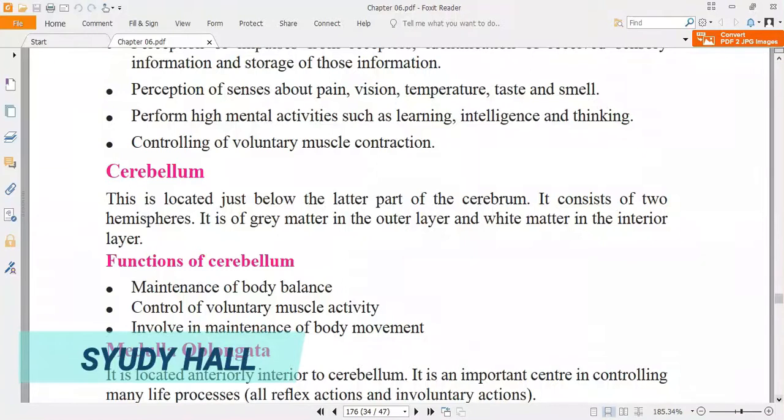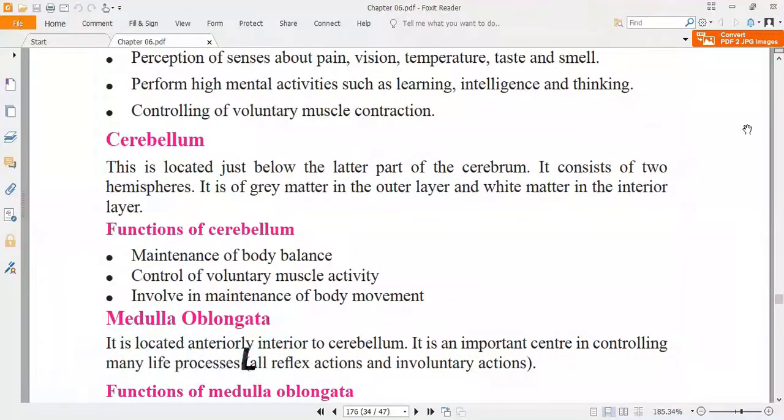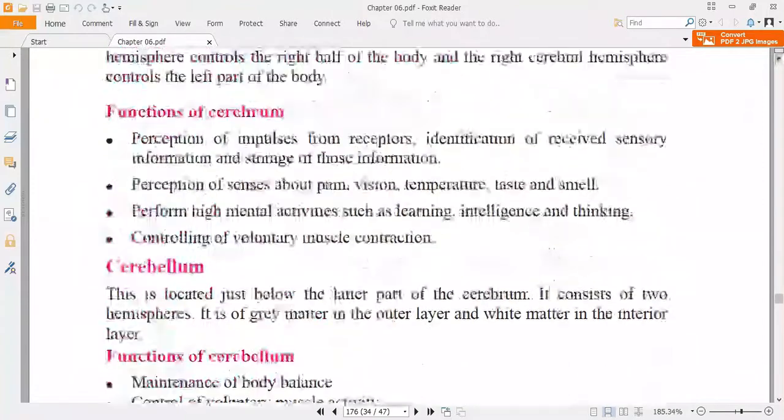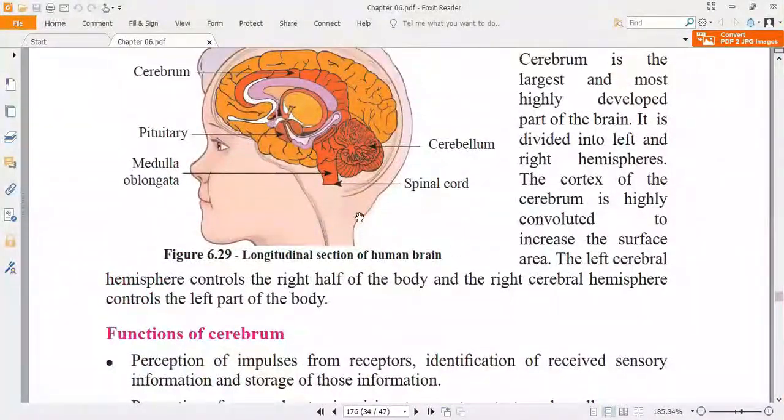Next, the medulla oblongata. If you see the location of the medulla oblongata, here it is. What is the location? It is anteriorly, anterior means front, interior to the cerebellum. Also it is important: this medulla oblongata is an important center in controlling many life processes.